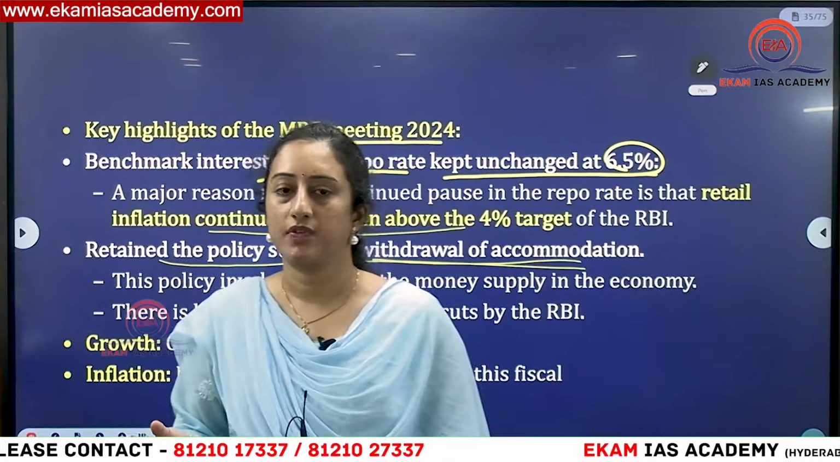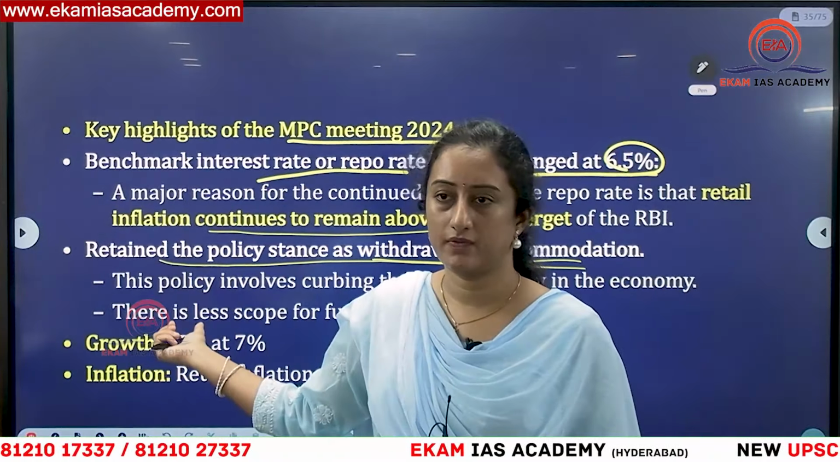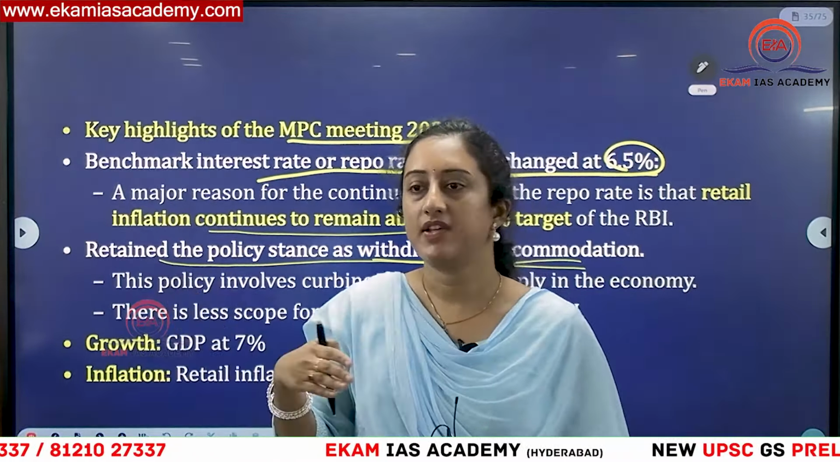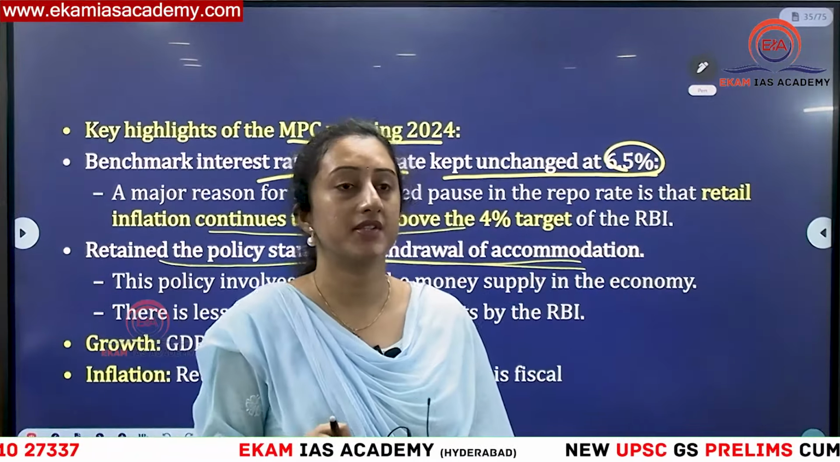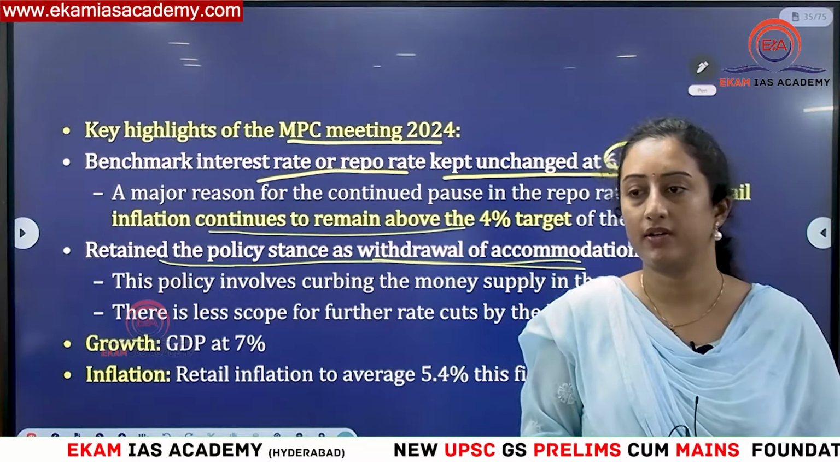Then the other two types are the accommodative stance, that is what we have seen, and withdrawal from accommodative. That is what RBI is pursuing now. Previously, the accommodative stance was there. Accommodative means they wanted to expand the money supply in the economy. How will the money supply be expanded?